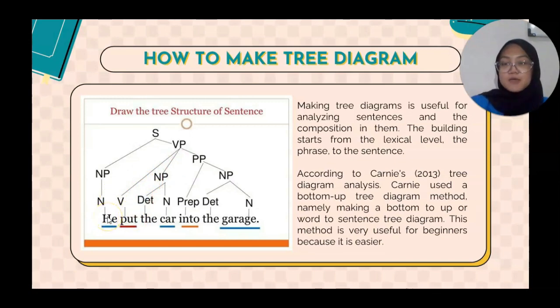For "he" here as a noun phrase, this is the rule of the noun phrase. A noun allows the noun phrase to be formed without a determiner. This means that the noun phrase can consist solely of the noun level, which represents the noun in itself without any additional modifier. So "he" can stand alone without a determiner as a noun phrase. So we read it from bottom to up, according to Kearney's method.